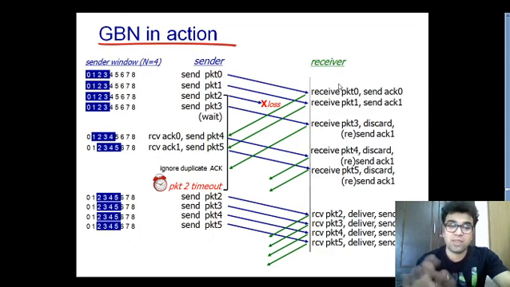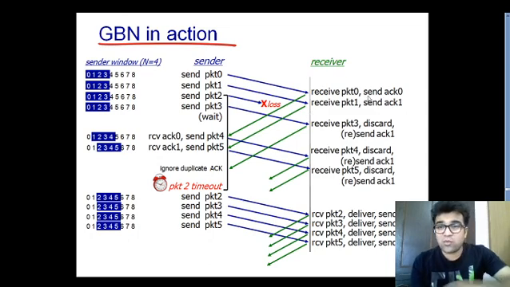Now we need to understand one more thing over here which we skipped in our last slide. It's all about cumulative acknowledgement. So we need to understand the concept of cumulative acknowledgement as well. Let's take an example in this slide only, that once packet number 0 is received by the receiver and it sends its acknowledgement to the sending side, let's assume this particular acknowledgement is not received by the sending side. Then what happens?